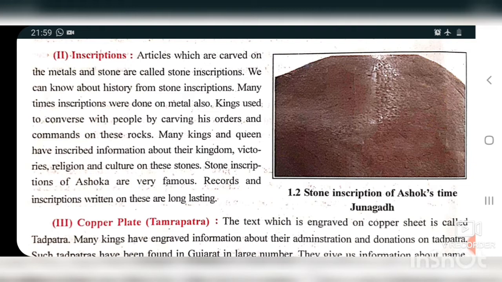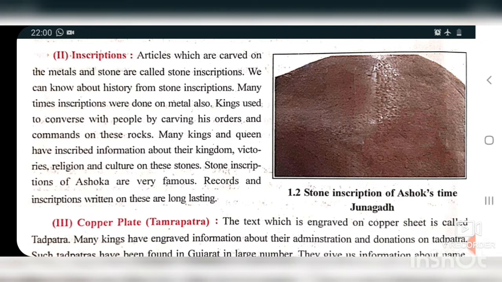Many kings and queens. So here kings used to communicate with people by carving their orders and commands on these rocks. So kings were giving notices and orders by carving on this. Carving means they are making a sketch, or writing with some metal, giving a shape to a stone.